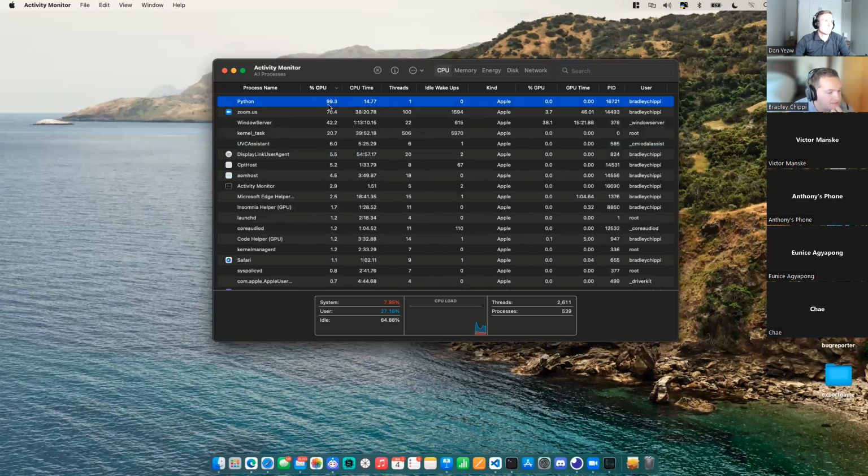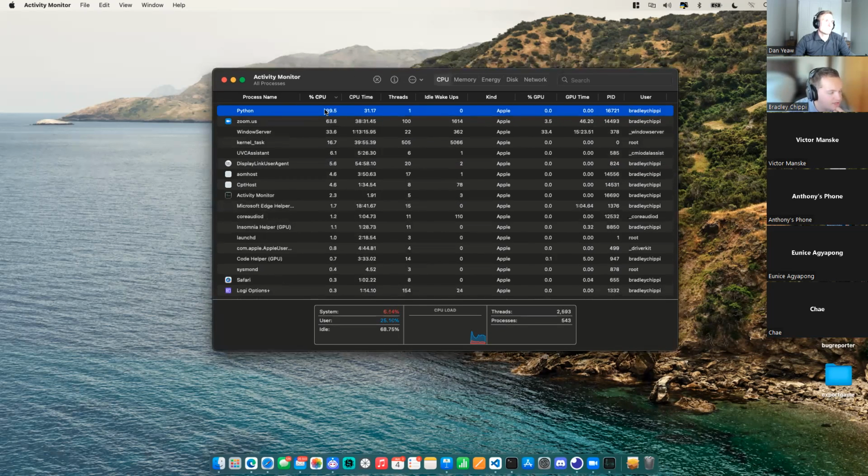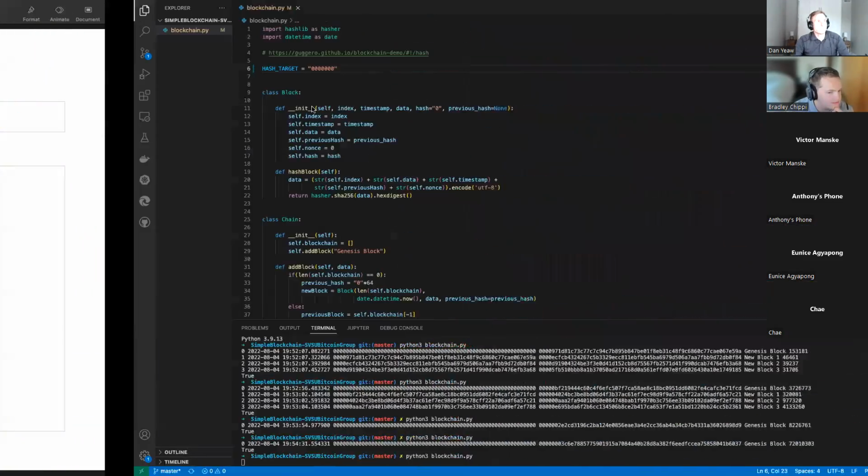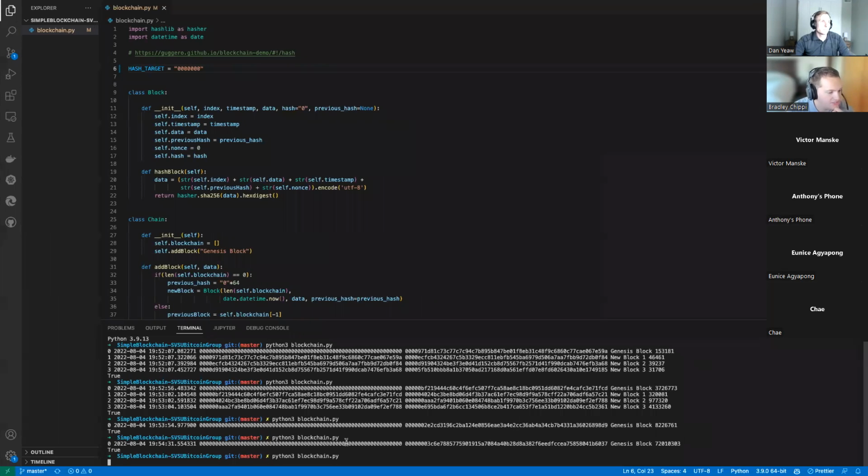But as you can see, that process is at 100% CPU, which is not really 100% on macOS. I think it goes up to 800%. It's all based on the number of cores that you have on your Apple machine. But yeah, it's utilizing that thread. It's working it.